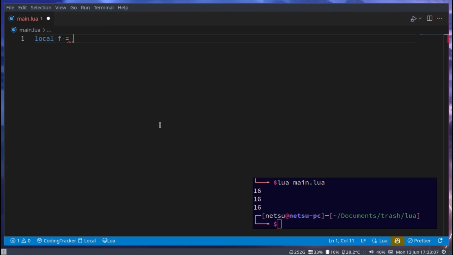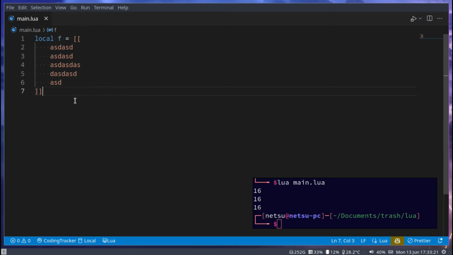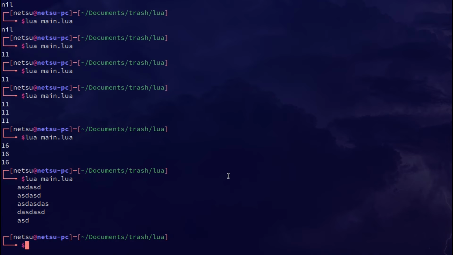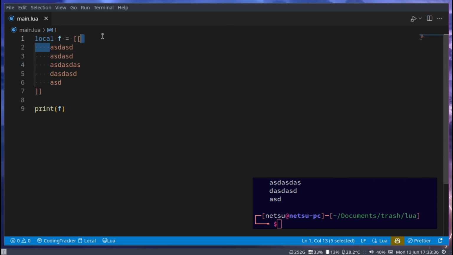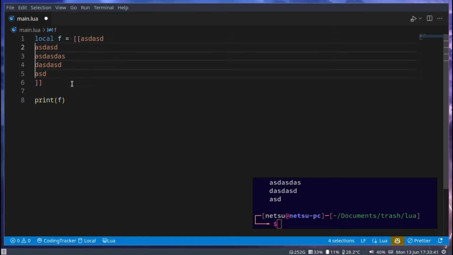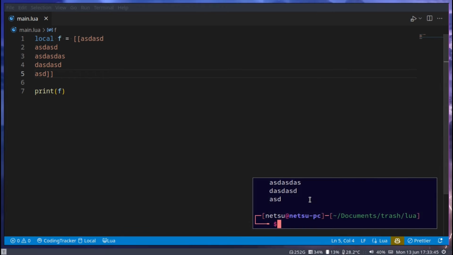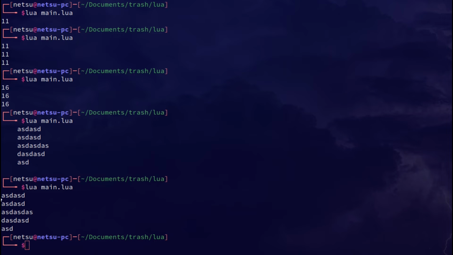As for strings, as I said, you can either do single quotes or you can do double quotes, but you can also do 2 brackets, and this will allow for multi-line strings. Take note, these strings are taken very literally, so if we were to print F here, we'll get a very literal representation of what we had. So if you don't want it to have a tab and a new line, you might want to just do this. And now you'll notice if we were to run this, it will look completely different.